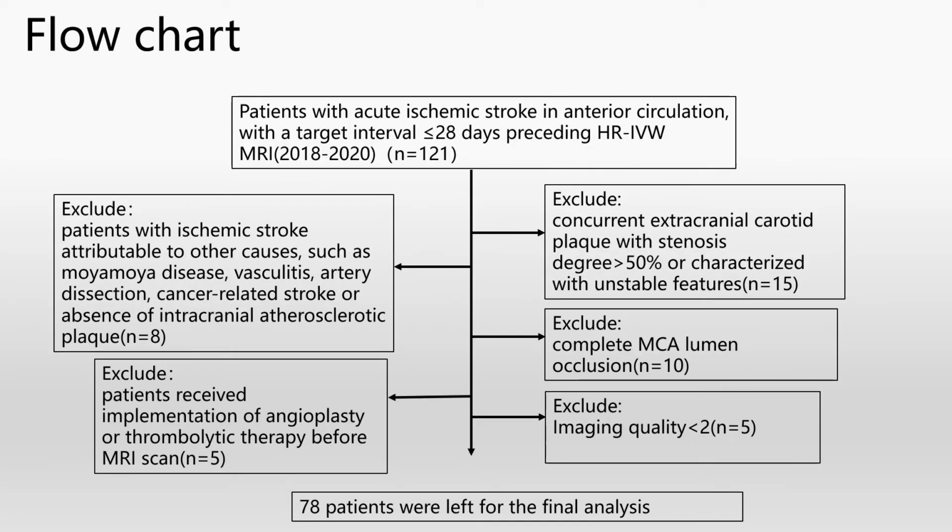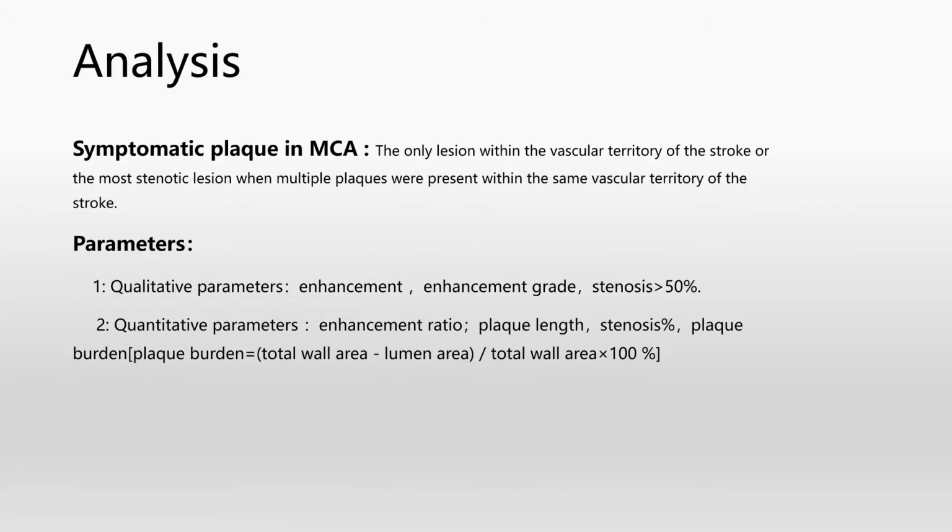This is a flowchart of our study. Patients with acute ischemic stroke in the anterior circulation, with an interval less than 28 days preceding HR-MRE, were prospectively recruited. 43 were excluded according to the inclusion criteria. 78 patients with symptomatic plaque in the MCA were left for our final analysis.